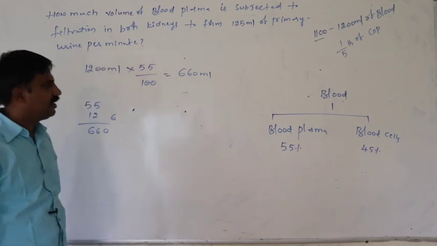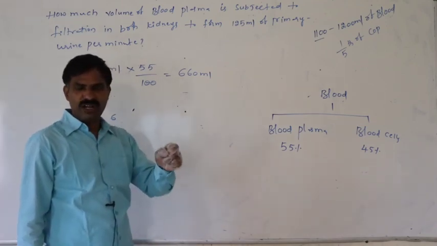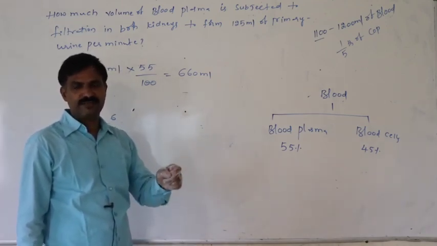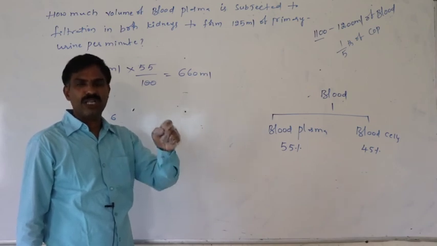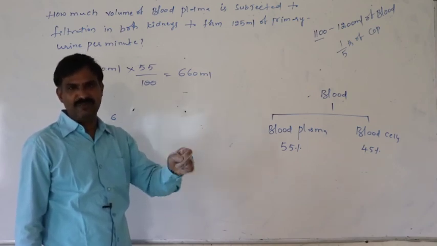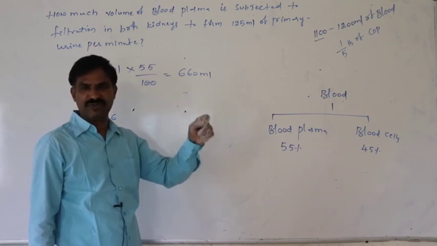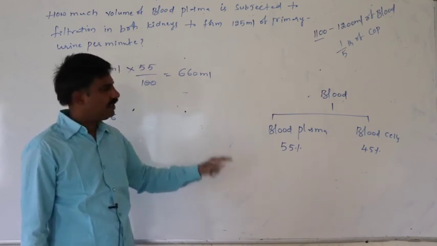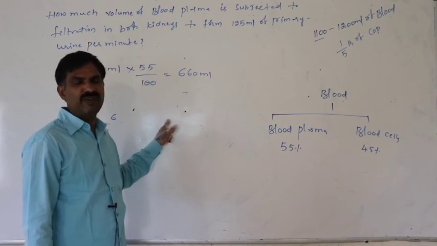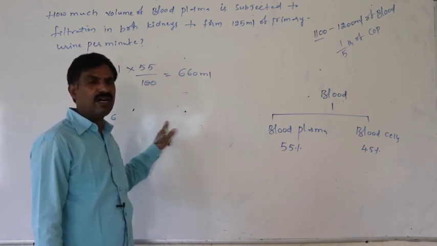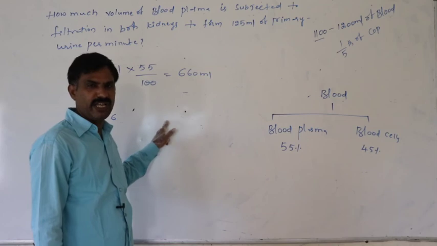In that way, glomerular filtration rate means how much primary urine is formed in both kidneys per minute, the GFR. That is 125 ml per minute, or 180 liters per day in both kidneys.